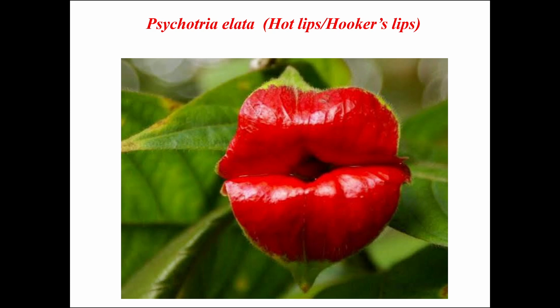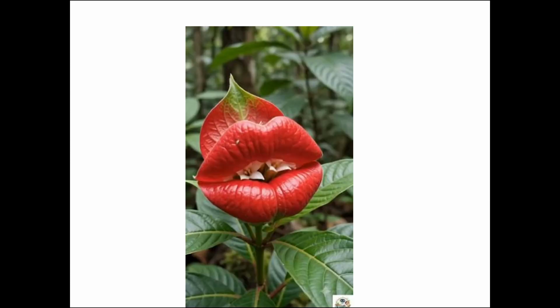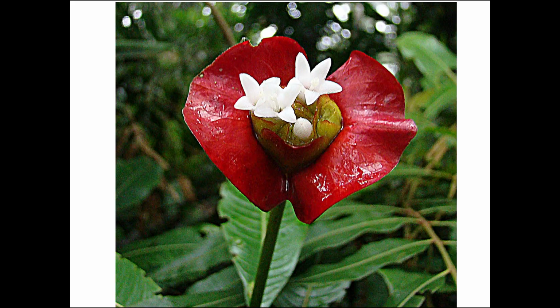Actually, what you see is the brightly colored red bract of the flower, and once the flowers come out, they are usually white in color, and here you can see the flowers pushing their way out of the bract. And finally, you can see the flower fully exposed.